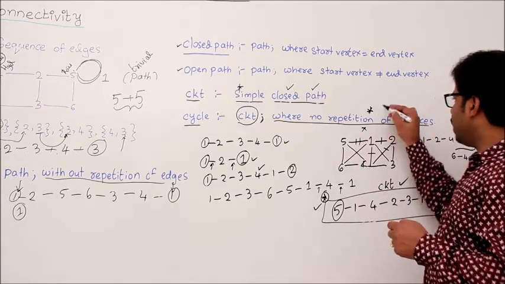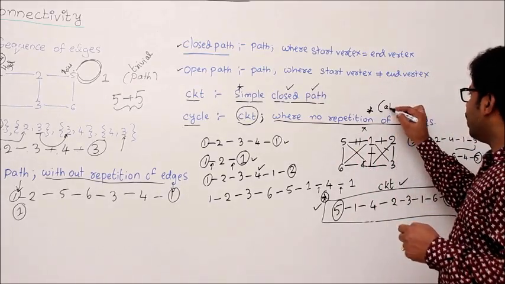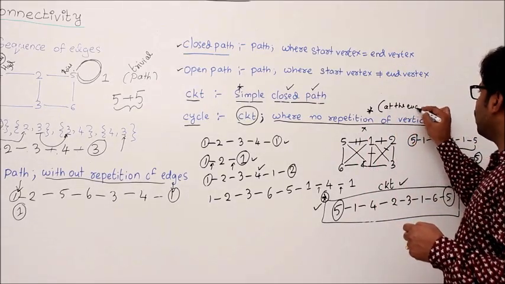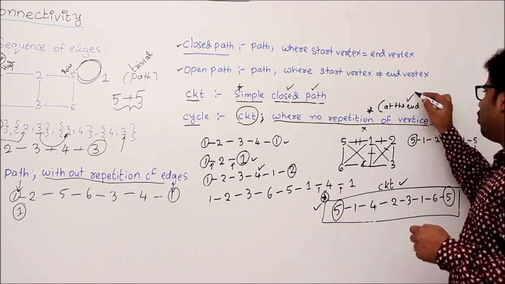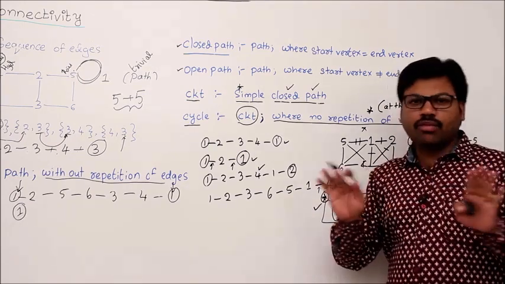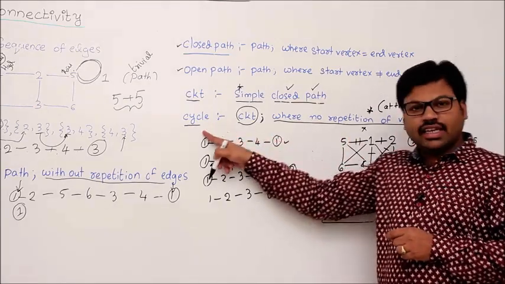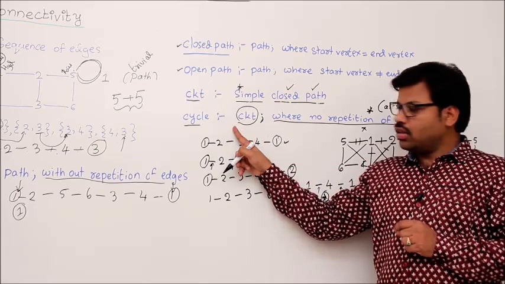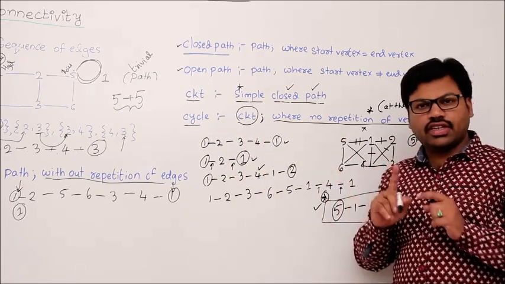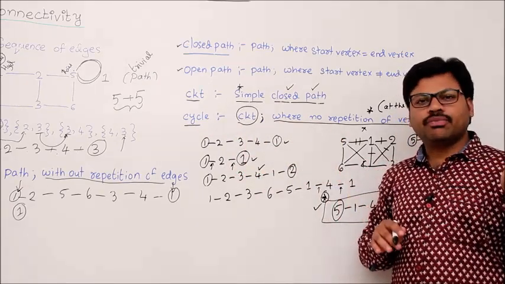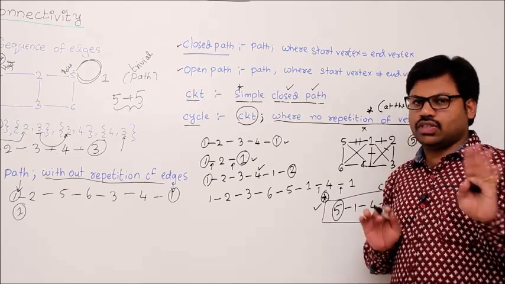That's why, as the exception, at the end you can repeat the vertices. That's possible. Apart from that, you should not repeat the vertices. Okay, that's the exception. So finally, a cycle is a circuit where there is no repetition of vertices except the last vertex and first vertex.